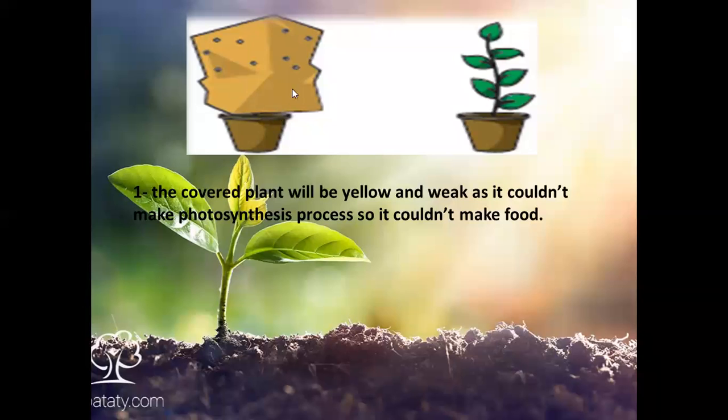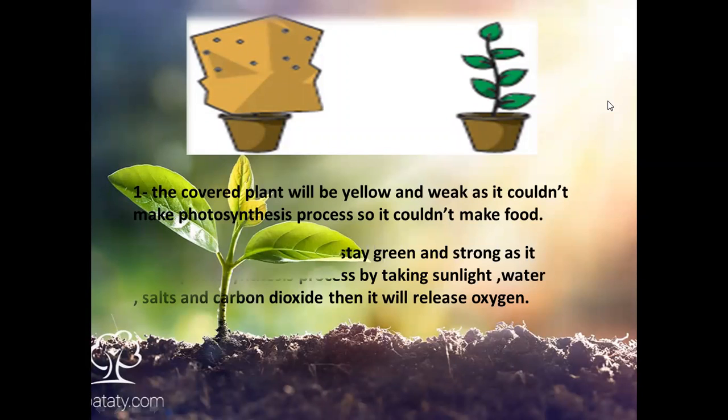The covered plant will be yellow and weak. Why? Because it couldn't take the sunlight, so it couldn't make the photosynthesis process, so it couldn't make the food, so it will die. But the second plant, the uncovered plant, will stay green and strong.